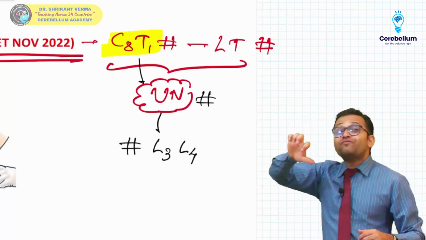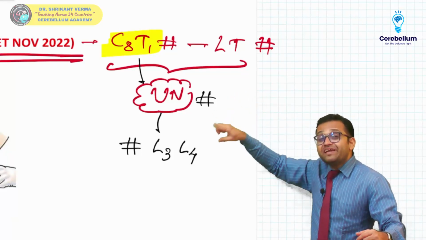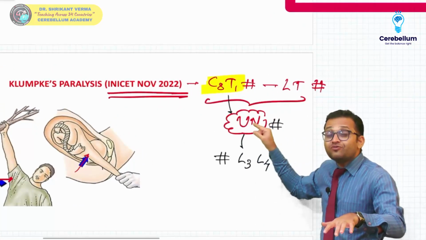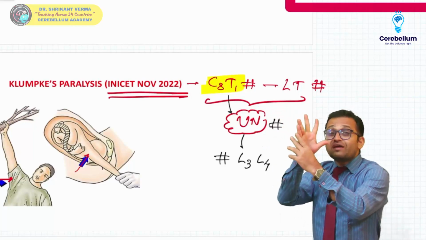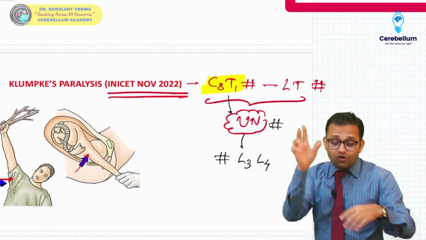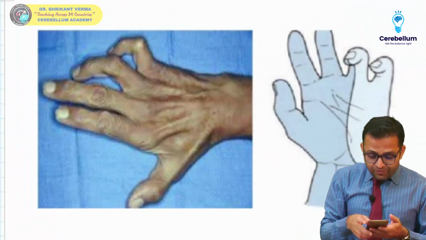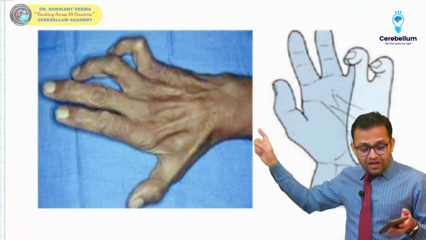Complete claw hand is found where, sir? In case of median and ulnar nerve damage. But in Klumpke's paralysis, only the ulnar nerve is damaged, so only the third and fourth lumbricals are paralyzed, so only the ulnar claw hand is seen. So this is a very, very famous question, better don't forget it. Agree everybody? Sir, this is our ulnar claw hand.